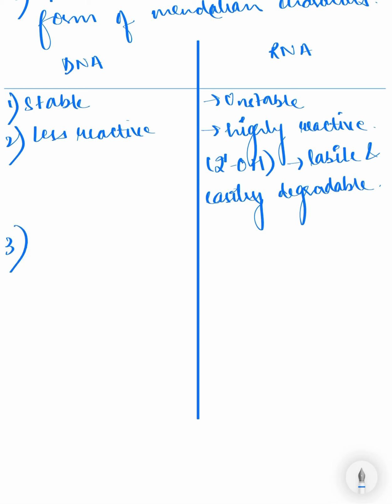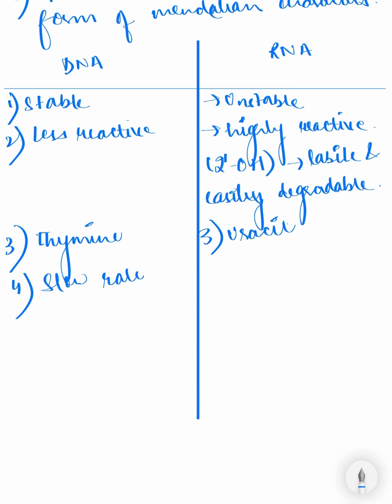Third point here is DNA has thymine, however RNA has uracil in place of thymine. Fourth point here is DNA shows slow rate of mutation, however RNA shows very high rate of mutation.